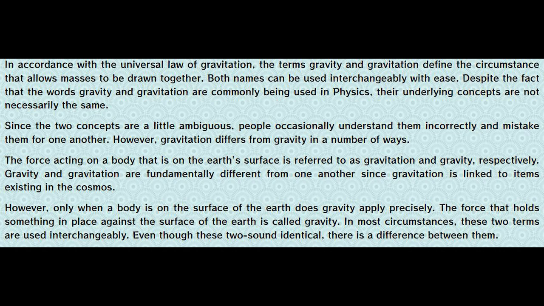The force acting on a body that is on the Earth's surface is referred to as gravity, while the force between objects in the cosmos is referred to as gravitation. Gravity and gravitation are fundamentally different from one another since gravitation is linked to items existing in the cosmos. However, only when a body is on the surface of the Earth does gravity apply precisely. The force that holds something in place against the surface of the Earth is called gravity.